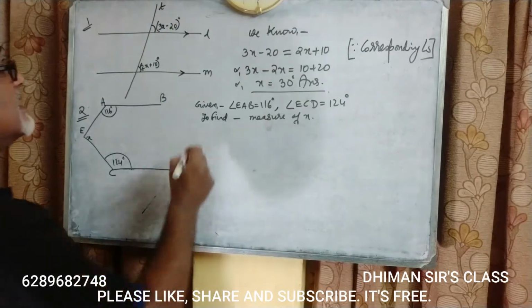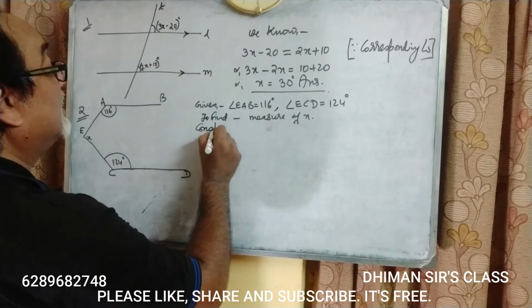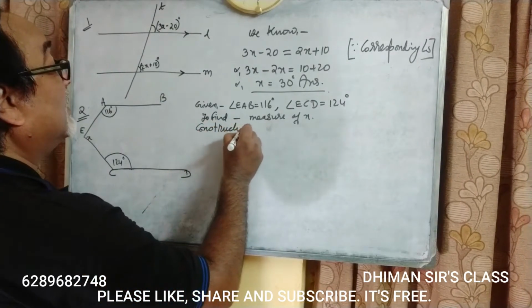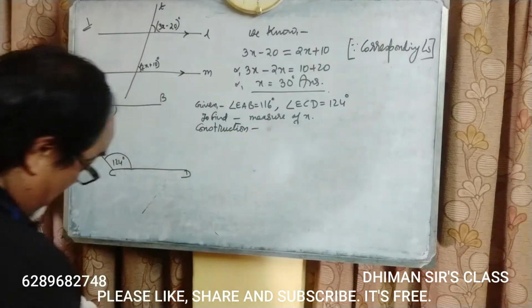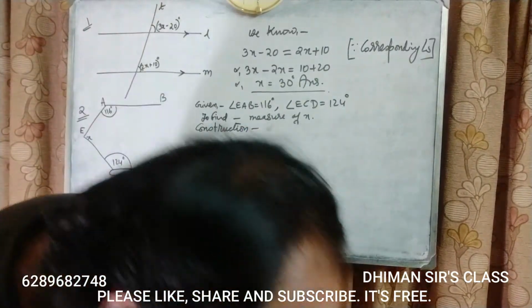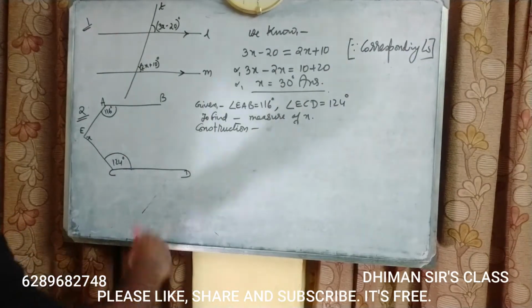What is that construction? Let me show you with the help of writing. We will draw a line.